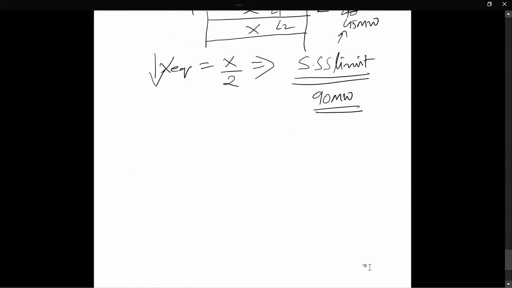Now up to this, is it clear to everybody? Any doubts? Next, we go for transient stability.